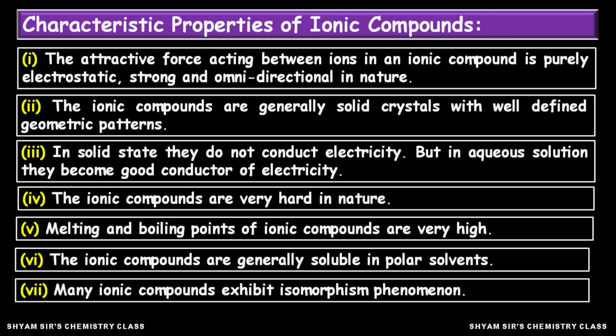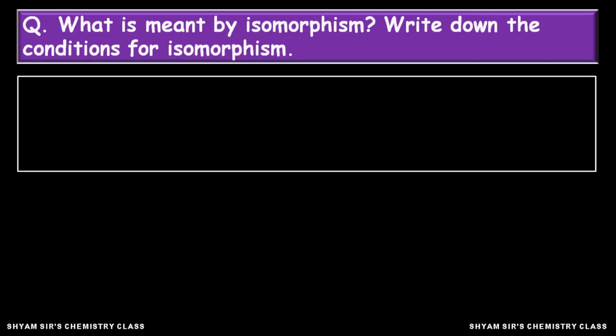So, what is isomorphism? Let us learn what isomorphism is and why it occurs in some ionic compounds. The word isomorphism: iso means same, and morphology comes from form, that means same form.